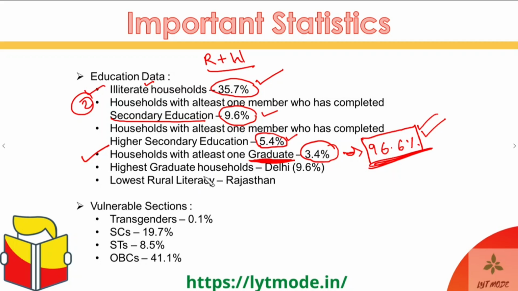The highest number of graduate households are actually in Delhi. Delhi has almost 9.6%, nearly 10% of households which have graduates, because Delhi is a metropolitan city and most people over there are working. A lot of graduates migrate from other states and cities to Delhi, which is why Delhi has a large percentage of graduate households. Then moving towards the lowest literacy rate in rural areas, because SECC talks mostly about rural areas, the lowest literacy rate in rural areas is in Rajasthan. Okay guys, you need to also know this.